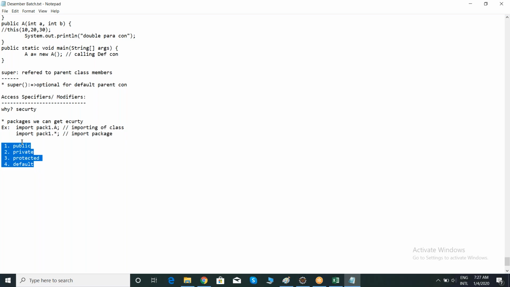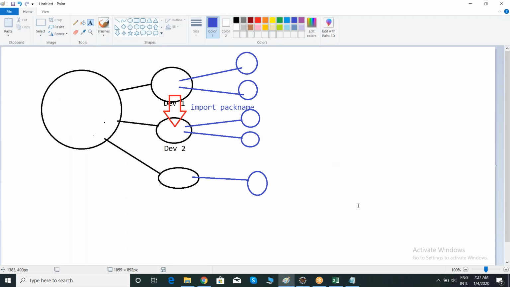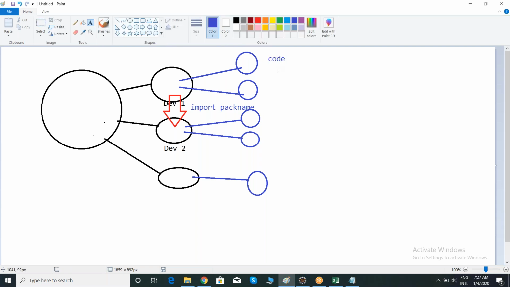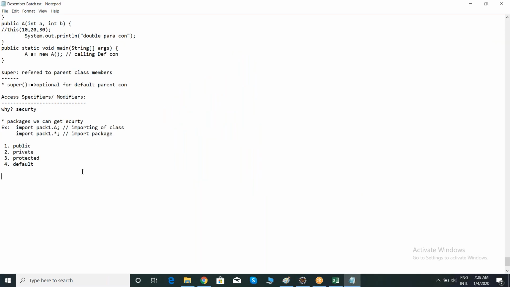Based on your requirement, if you want to give some security, why security, team? Let's say I'm writing one piece of code here in this class. I don't want my code to be accessed from other classes, or by another person. If I want to make my code secure, we can apply it at different levels using these access specifiers. We'll see how to apply security for our code.